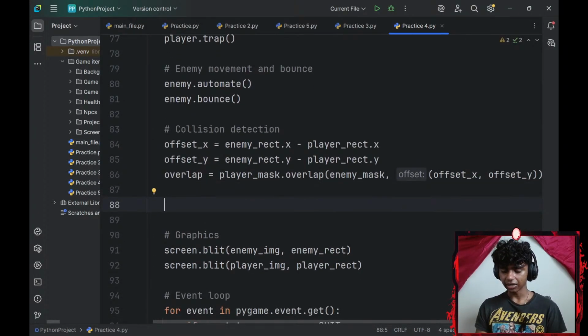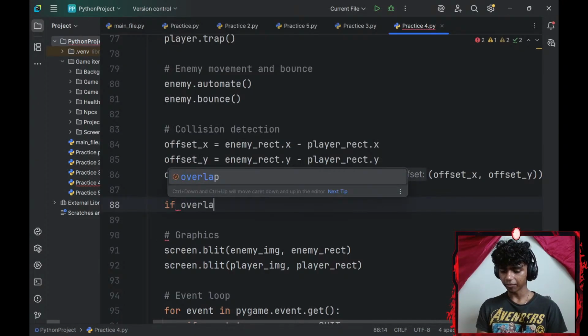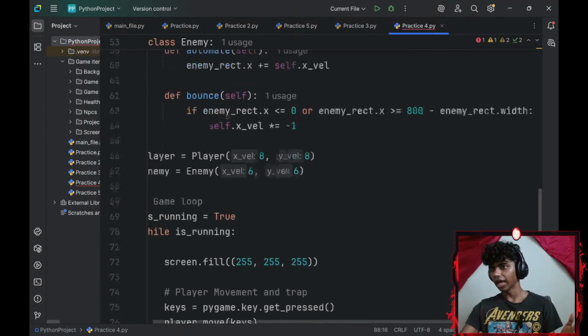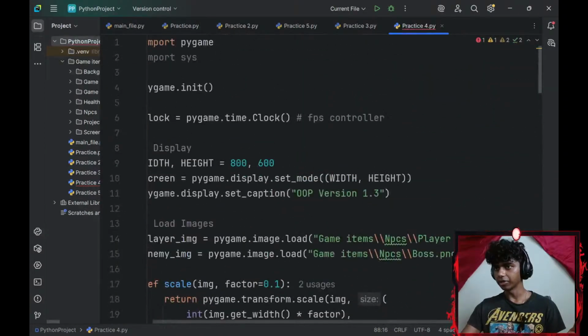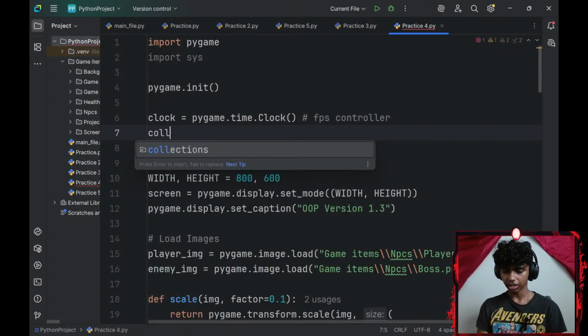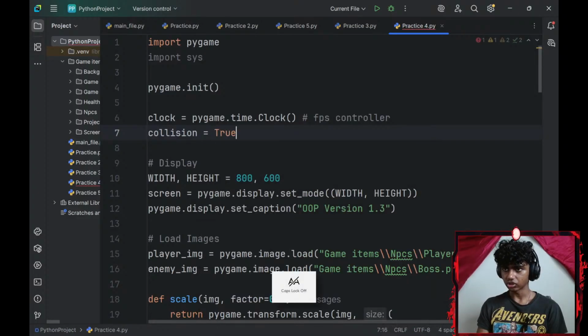That's basically it. Now let me go ahead and add an if statement. If my overlap is set to true, and I will need a collision variable as well. So I'll go with a collision and set that to true. Actually false, because I haven't collided yet.